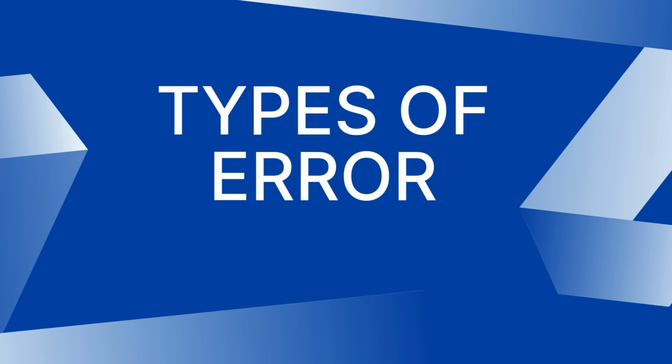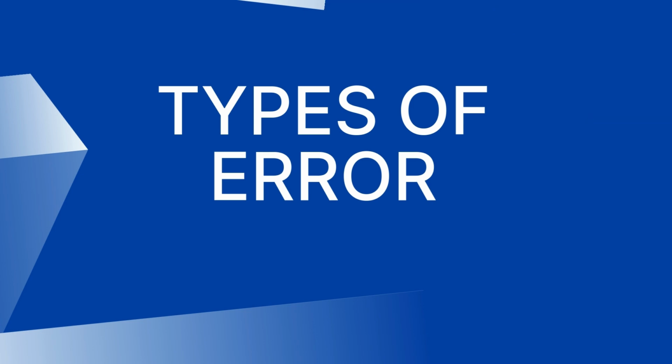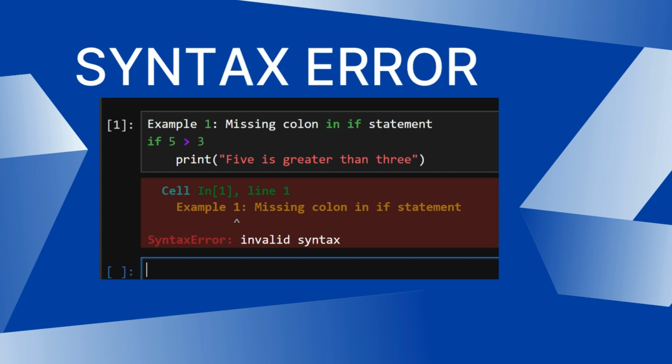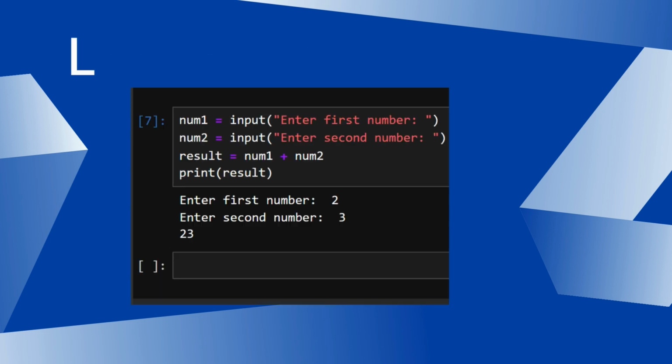Now first we talk about the types of error. The three types of error we know are the logical error, the syntax error, and the runtime error. In a syntax error, there are writing mistakes, like if I don't write in the correct format, like the spacing or the spellings. These types of mistakes are syntax errors.